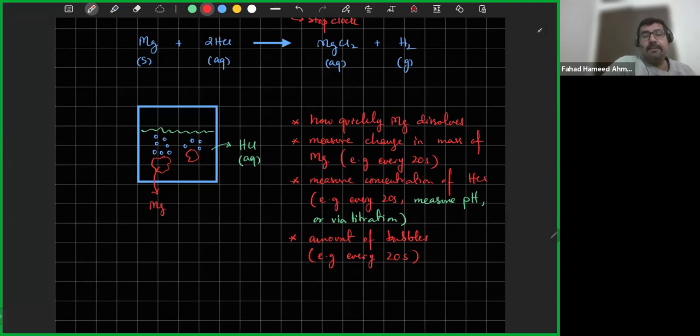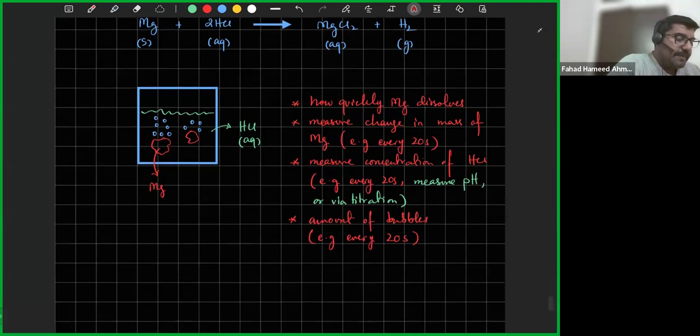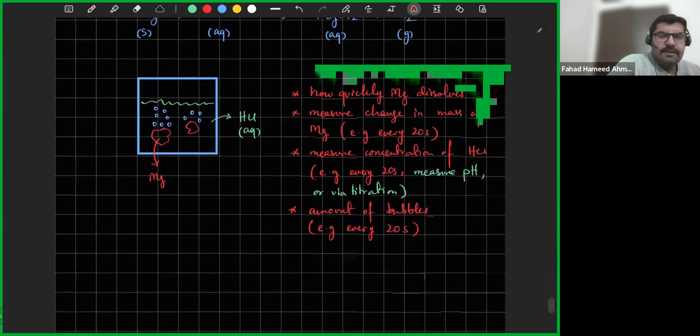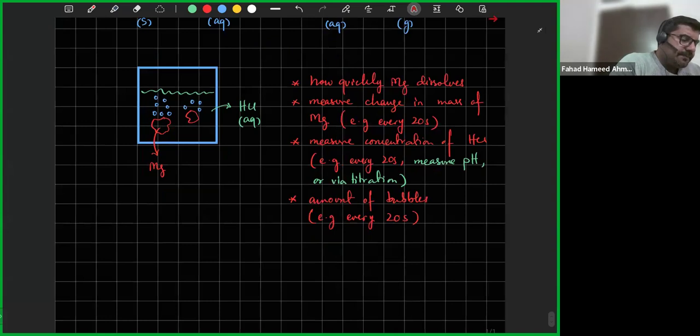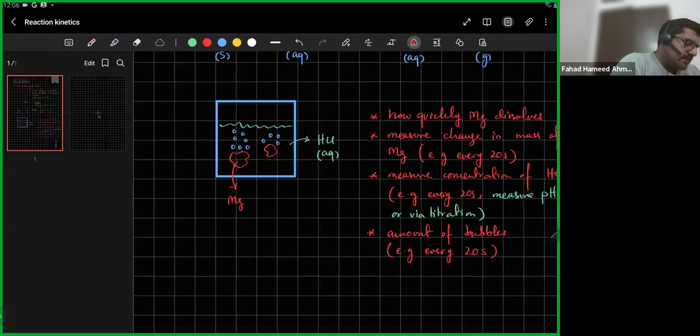Maybe you can take a picture and count the number of bubbles. As the reaction proceeds, if the reaction becomes slower, the amount of bubbles will decrease. That will give you an idea about the amount of bubbles getting formed per unit time, right? So lots of things can happen.